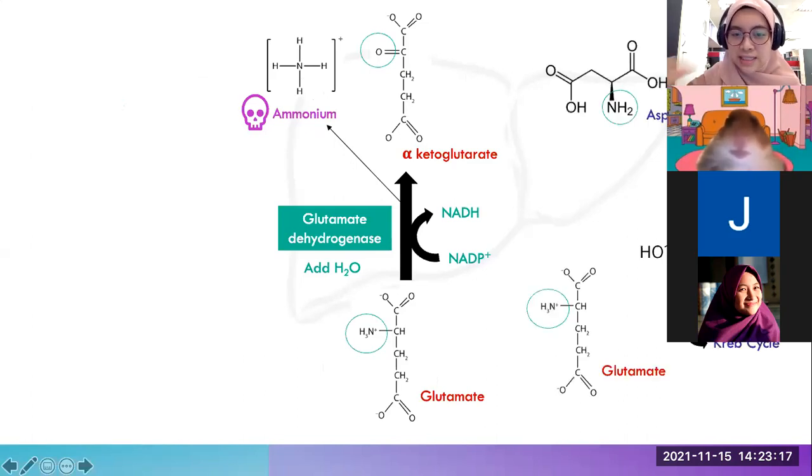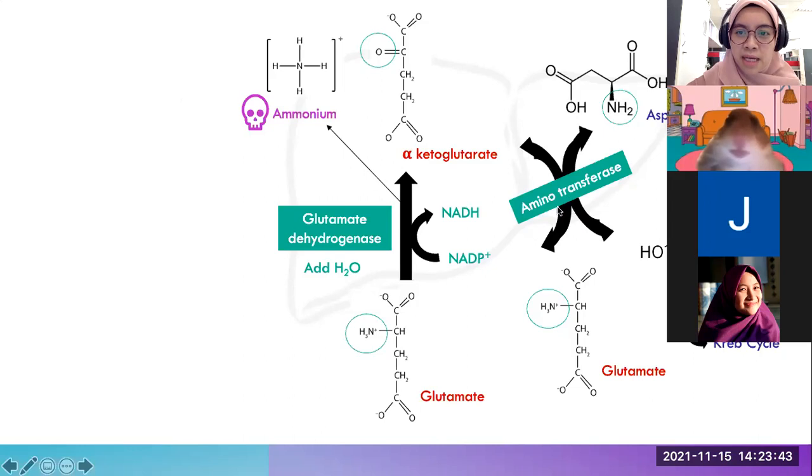So now let's take another example. For example here, now that our liver has converted glutamate into alpha ketoglutarate, this alpha ketoglutarate will continue to react with other types of amino acid. For example, I take this aspartate. When alpha ketoglutarate reacts with aspartate through the same enzyme, amino transferase, there will be an exchange of this ammonium group and also this oxygen group over here. So alpha ketoglutarate will exchange with aspartate and form glutamate and also oxaloacetate.